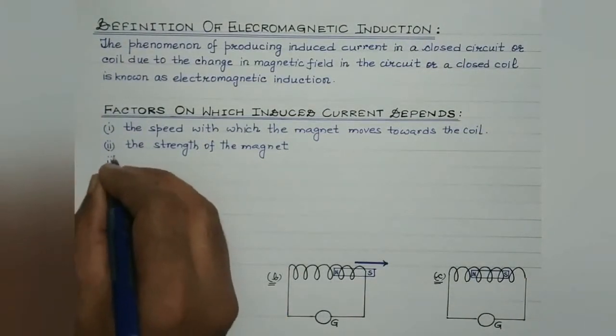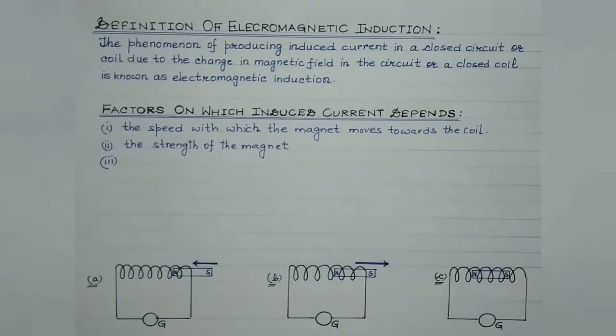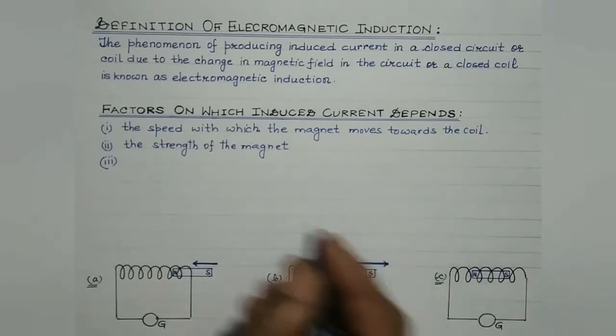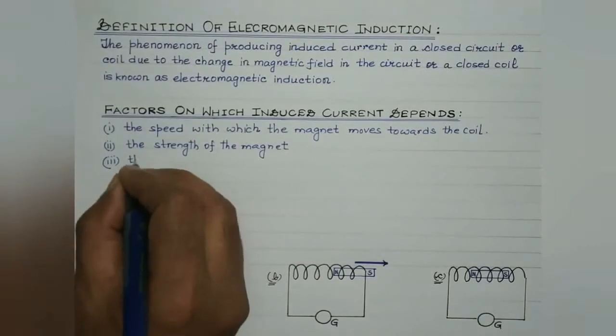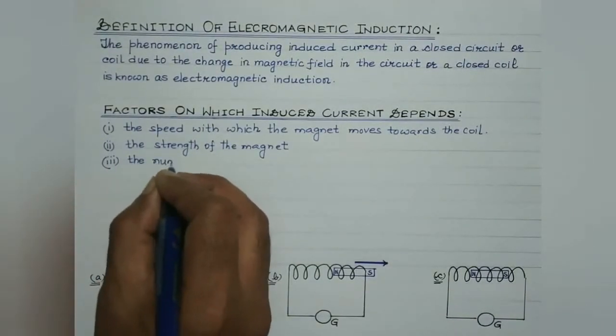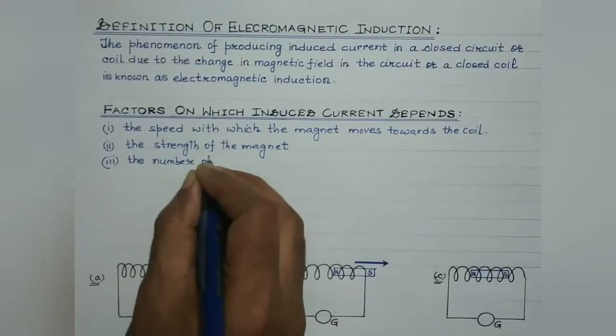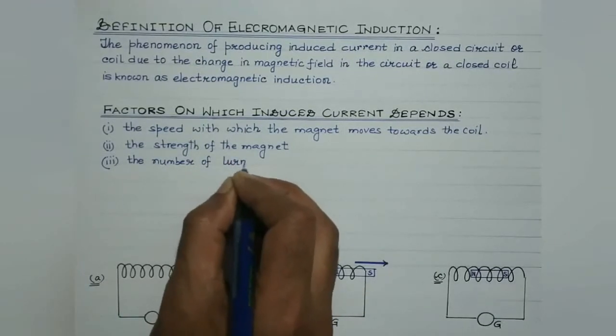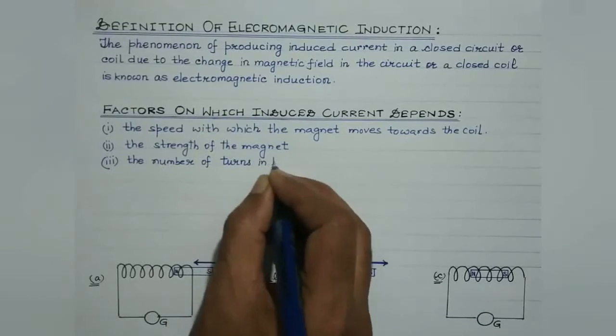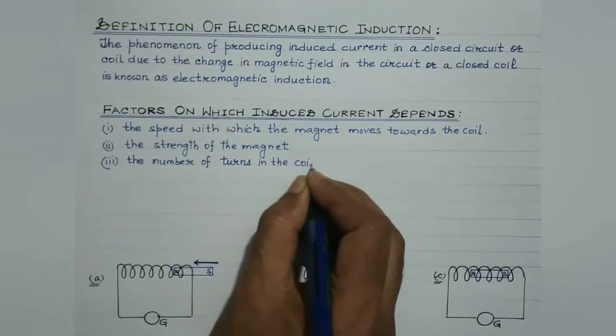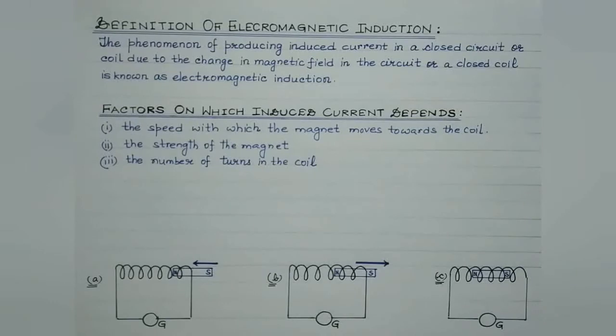Third is, students, it naturally depends upon the number of turns in the coil. If the coil has a large number of turns, then it is found that the induced current produced is large. Large induced current is produced in that case. So it also depends upon the number of turns in the coil. So these are the factors on which the induced current depends, right?